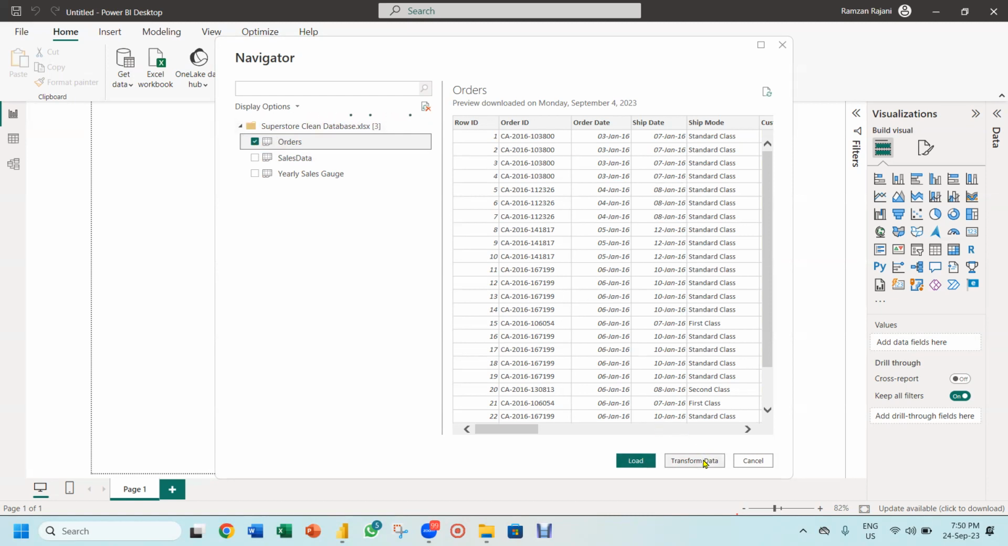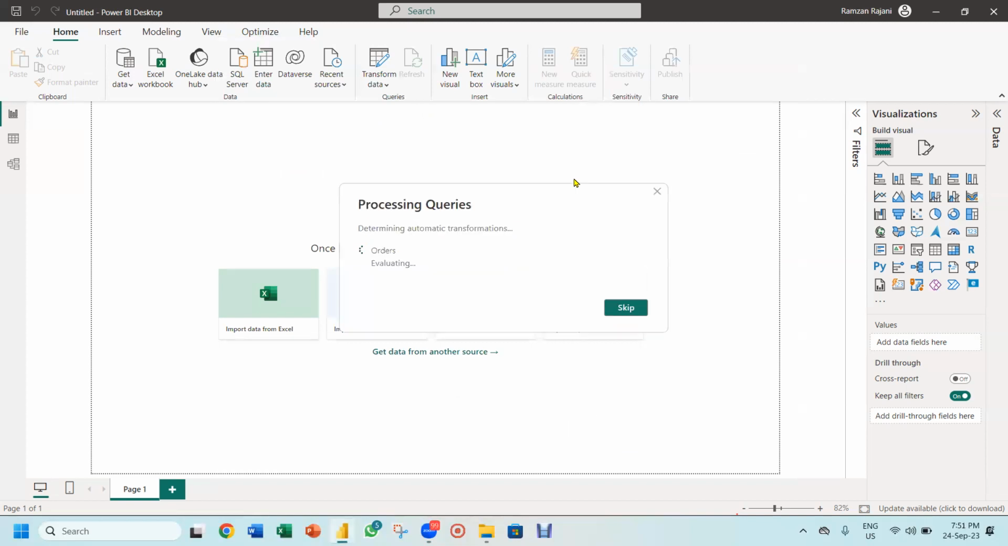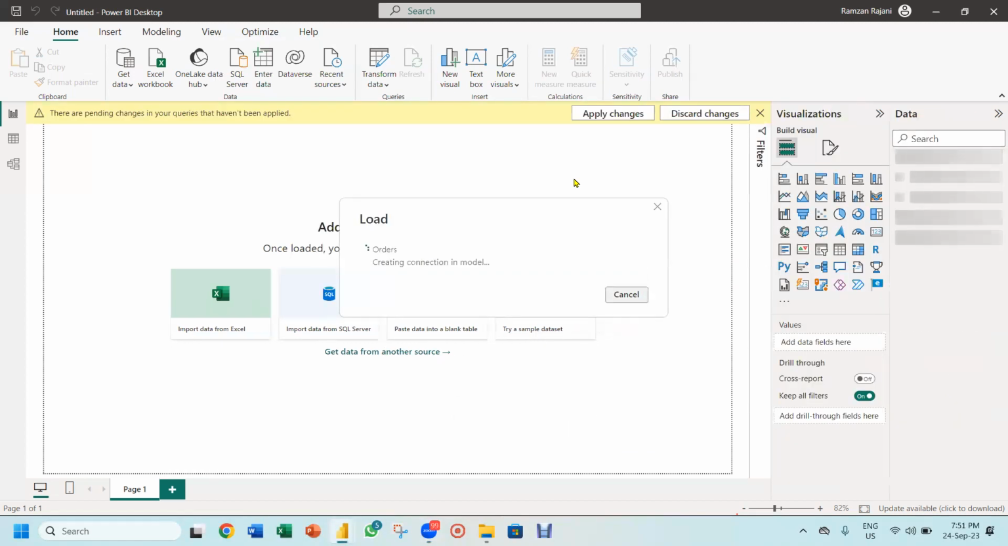Now I'm not going to transform. When I click on transform, it will take me to the Power Query where you will do data cleaning. We will take that session also very soon. As of now, I click on the load. And when I click on load, my data is importing. It will take a few seconds to import the data.